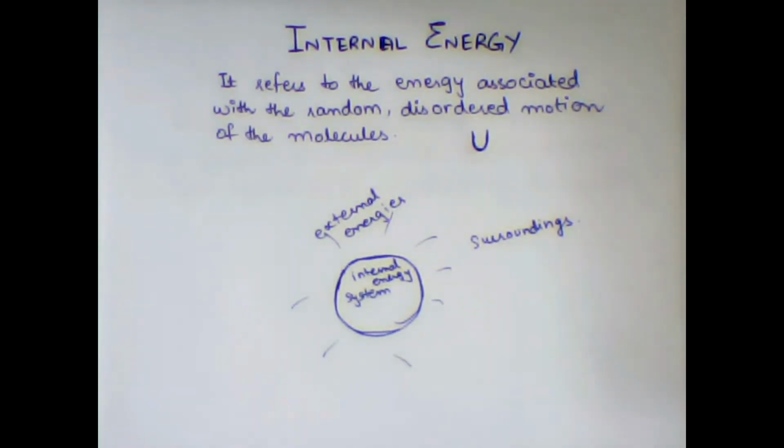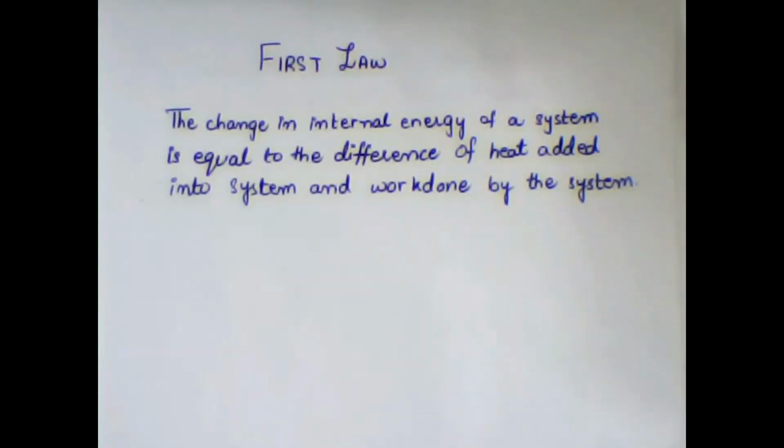Okay, internal energy is measurable and it is a state variable of a system. A state variable is that variable which is used to describe the state of a system. Alright, now returning to the first law of thermodynamics, which states that the change in internal energy of a system is equal to the difference of heat added into the system and work done by the system.